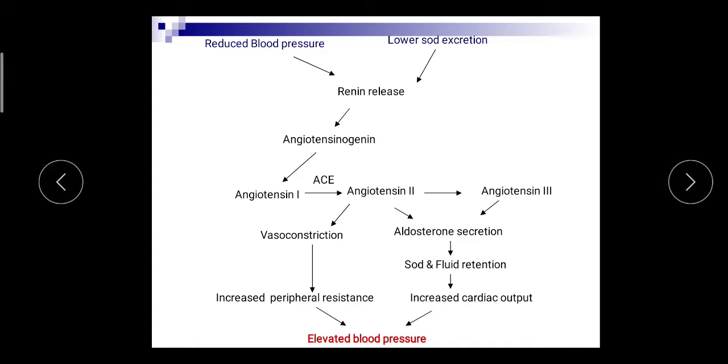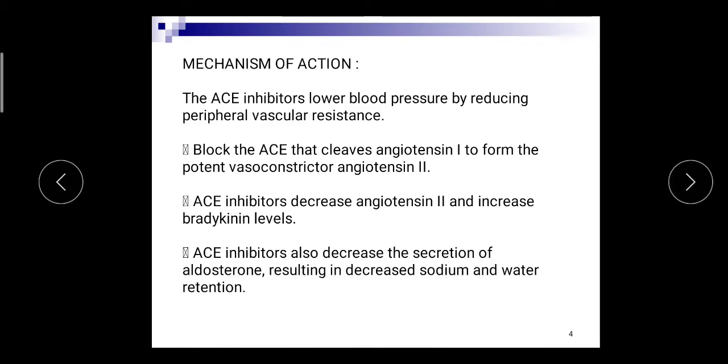Angiotensin 2 after hydrolysis converts into angiotensin 3, and both are responsible for aldosterone secretion. This aldosterone regulates the fluid and sodium. It causes sodium and fluid retention, which causes increase in the cardiac output, and both these are responsible for the elevation of the blood pressure.